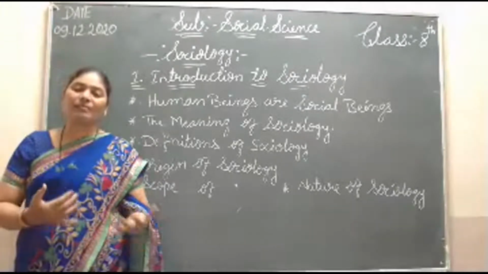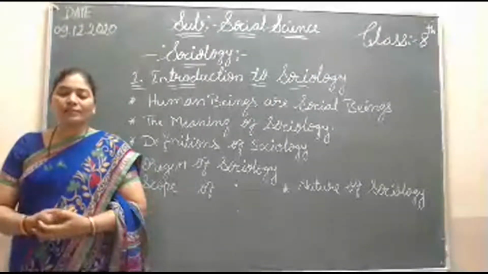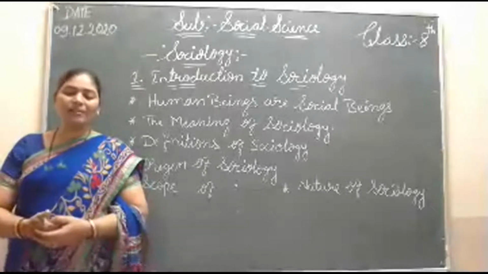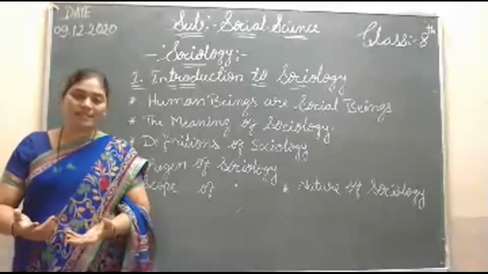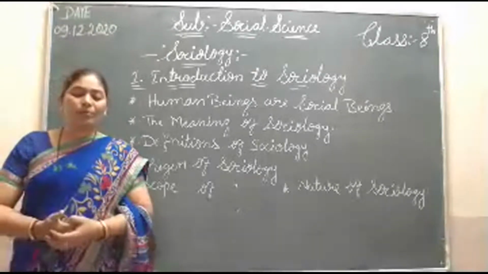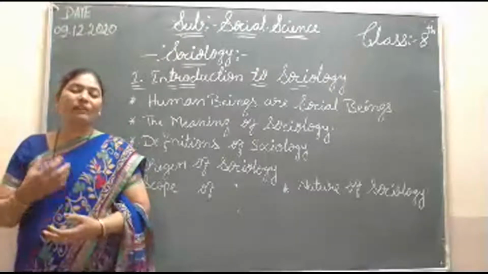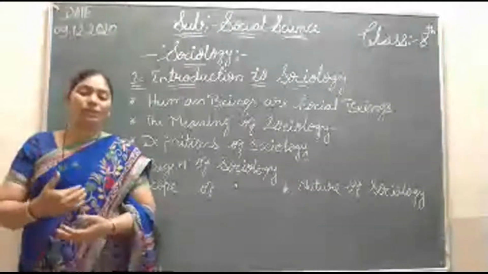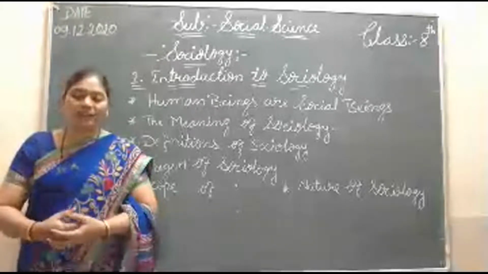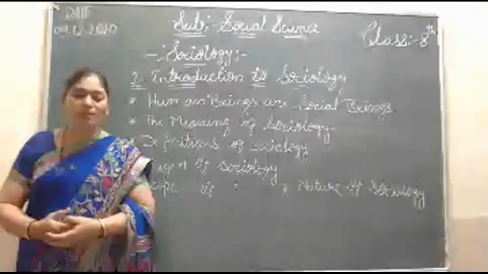Comparing to other animals, human beings are also called social animals, isn't it? There are a lot of differences between animals and human beings. They differ in body structure, rate of growth, food, what we eat, our growth, our style, our creativity, and many things, including the brain.